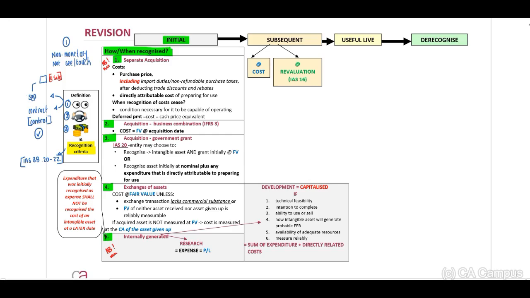Now, let's have a look at our separate acquisition. When an asset is purchased separately, we need to recognize that asset at cost. The cost will include the purchase price, which will be import duties, non-refundable purchase taxes after deducting trade discounts and rebates, and any directly attributable costs of preparing the asset for its intended use.